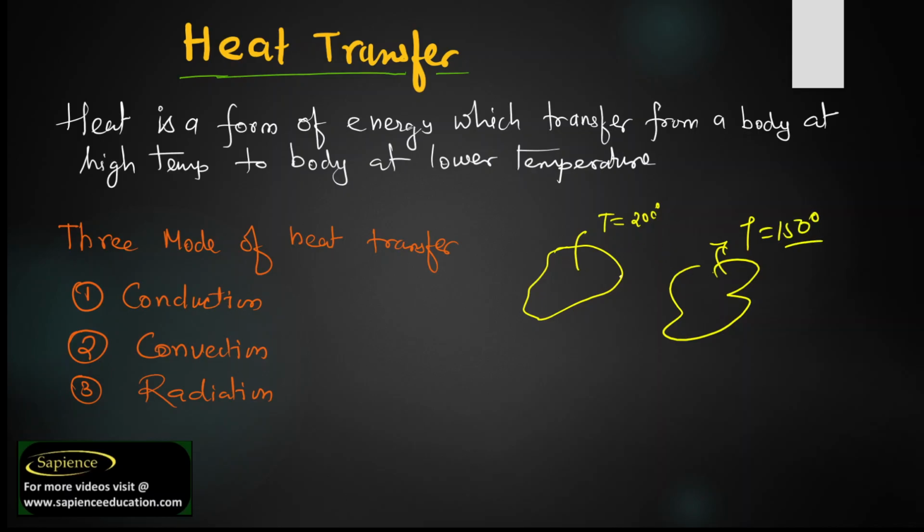So there is a difference in temperature, and when there is a difference in temperature, definitely there will be a flow of heat, and this flow of heat is known as heat transfer. So heat is the form of energy which transfers from a body at a high temperature to a body at a low temperature. It is the flow form of energy.